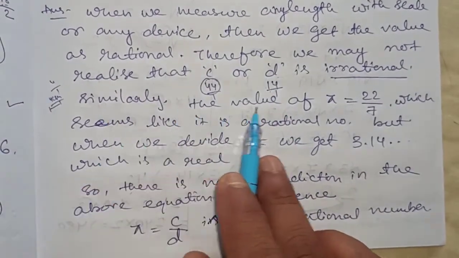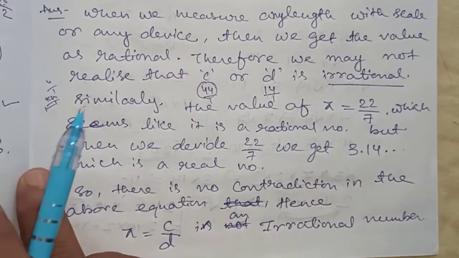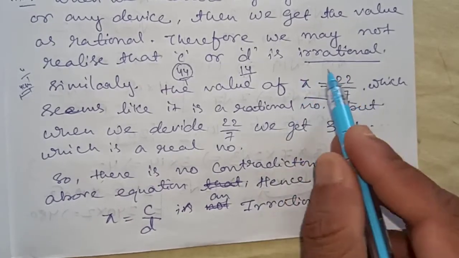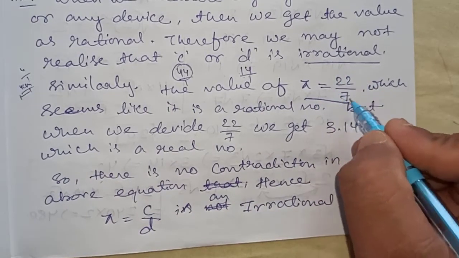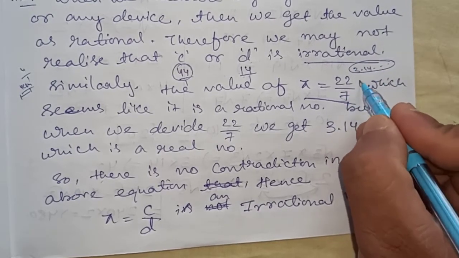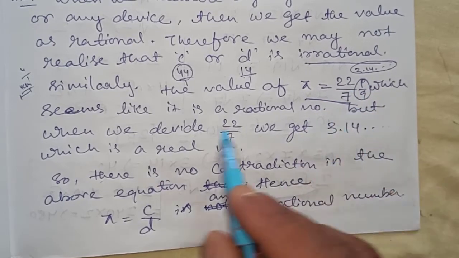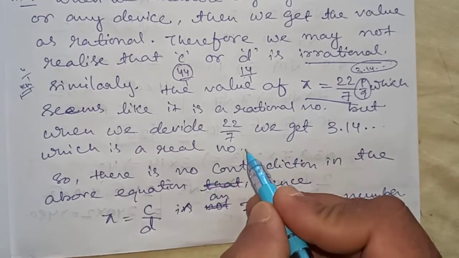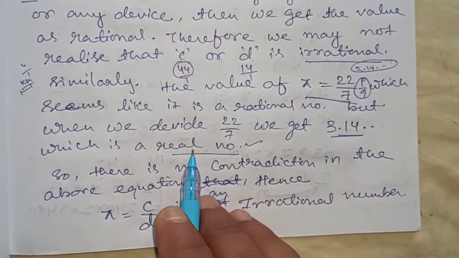Similarly, the value of pi is how much? 22 by 7, which seems like it is a rational number, that means it looks like it is a rational number. We know 22 by 7, when we divide, we get 3.14 dotted something. It is irrational, but now this is in the form of p by q, so the value of pi, 22 by 7, is rational. But when we divide 22 by 7 we get 3.14, which is a real number.